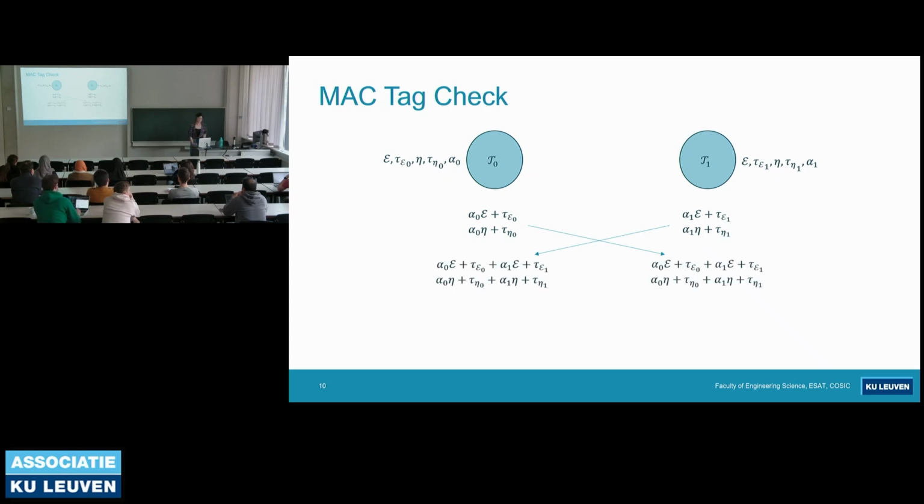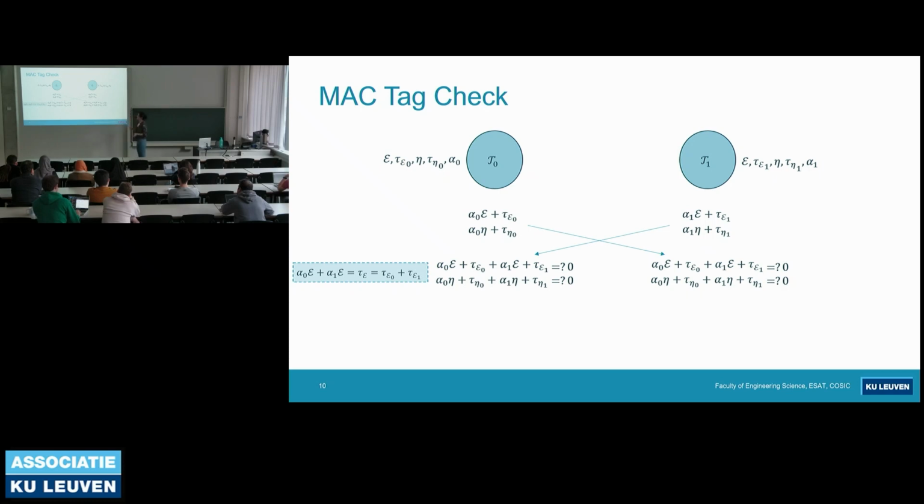Similar to multiplication, they take the addition of the variable they computed in the previous step and the variable they received from the other tile. And now they check if these variables are 0 or not. In principle, if we multiply epsilon with alpha 0 and add it to alpha 1 times epsilon, we should be getting the tag of epsilon.